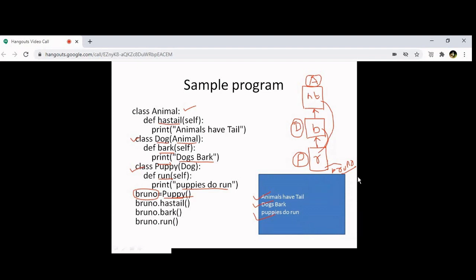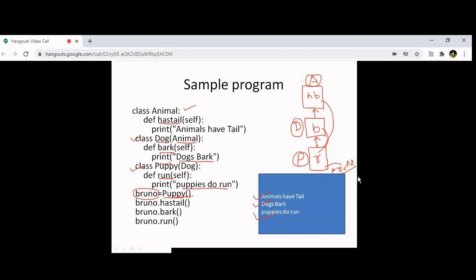Sir, first class animal is a class. After that, hash tail. This is one function. What is hash tail? Method. So method or function, both are the same. You can call it a method or you can call it a function.